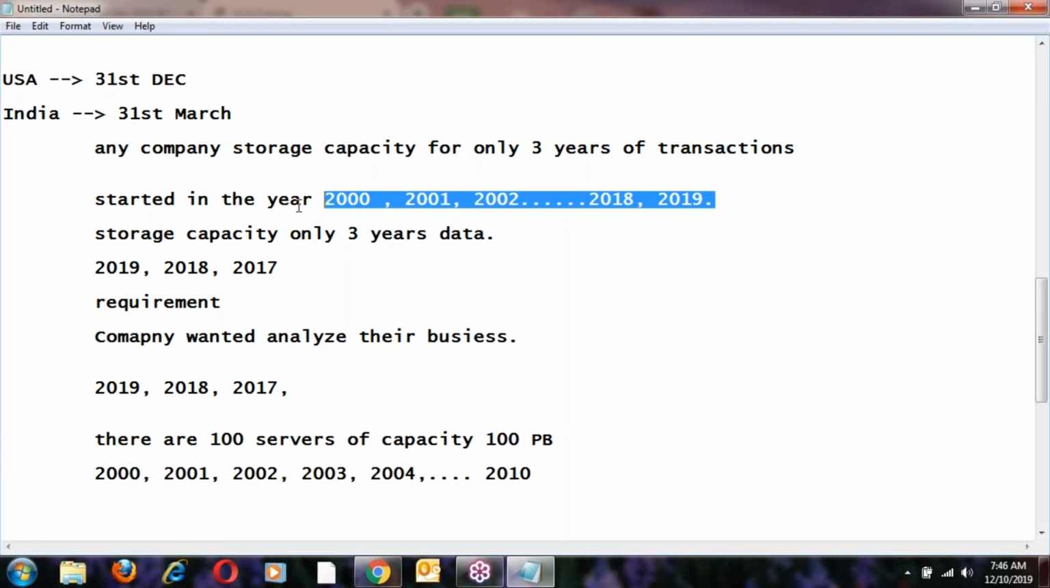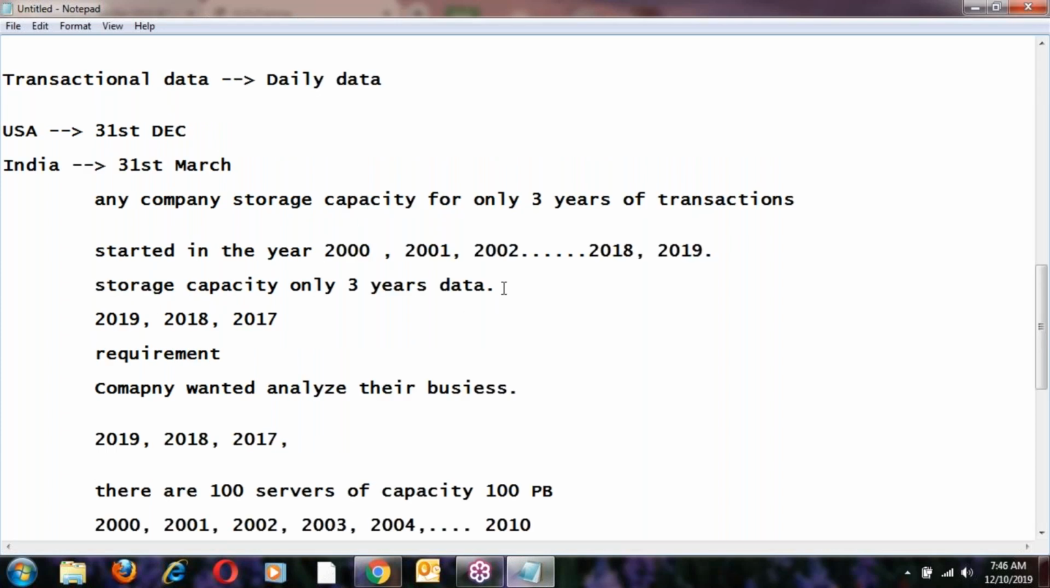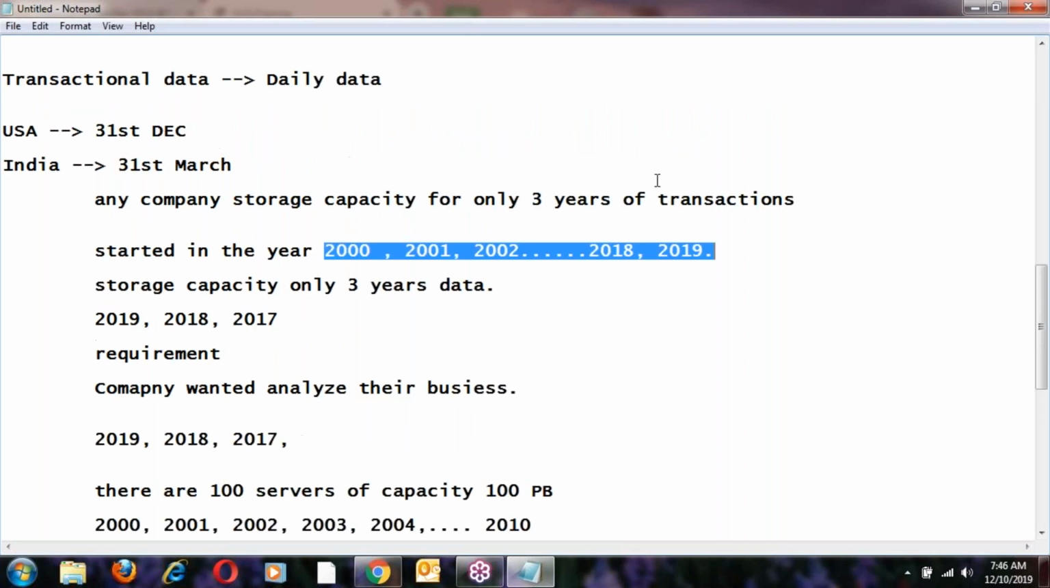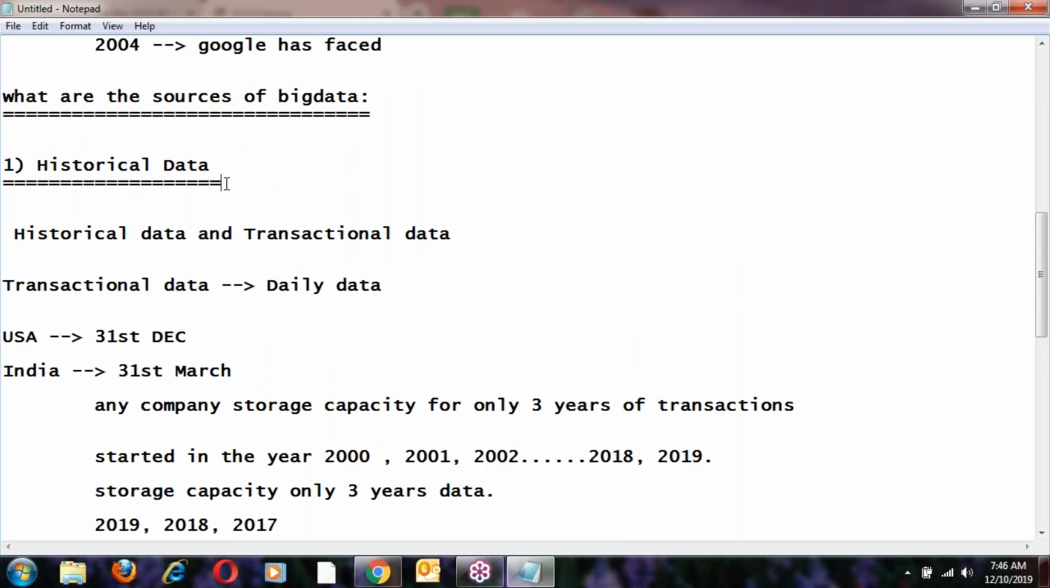Only 3 years of data capacity here. Yes, the company's storage capacity is only 3 years, but they want to get 20 years of data into the servers. It's not possible. That means they are facing a big data problem. So historical data is one of the examples of big data.